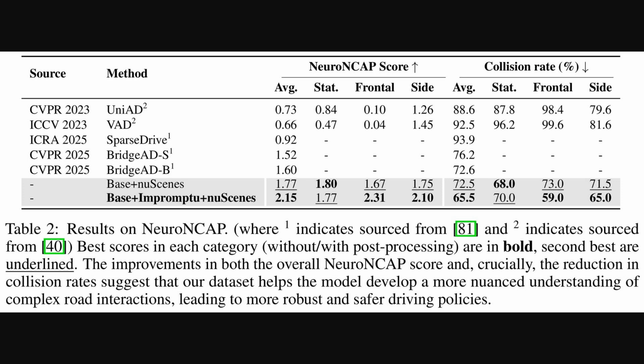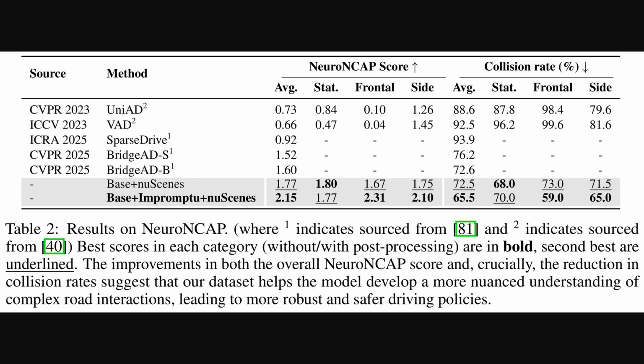So, after all that careful data processing we just discussed for Figure 3, Table 2 demonstrates the tangible impact of this work. This table focuses on the Neuro NCAP benchmark. Remember, that's an important AI driving safety score. We see a comparison of different models, looking at their Neuro NCAP scores, where higher is better, and their collision rates, where lower is definitely preferred.